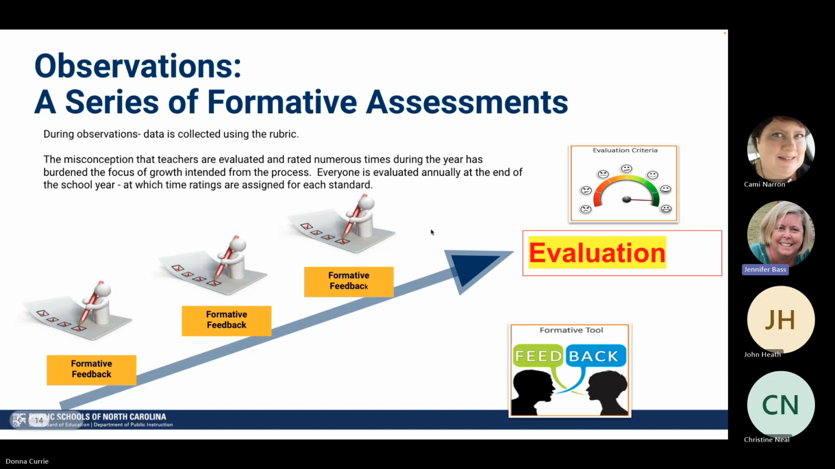Keep in mind, if you have additional information, data, or evidences that you would like to share with your administrator that they may not have seen during your observation, please share these at the post-conference or at your summative conference, because in that 45-minute block, they may not have seen everything that you would like to share with them.